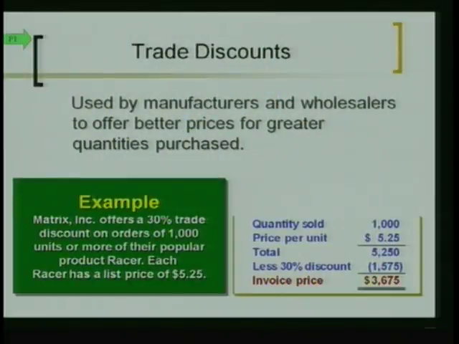Okay, so that is what a trade discount is, offered as an incentive to purchase in greater quantities. A lot of times manufacturers can do this because the cost or effort to process an order of 1,000 units is not a lot different than 5 units, right?